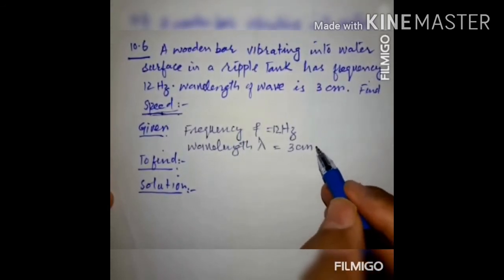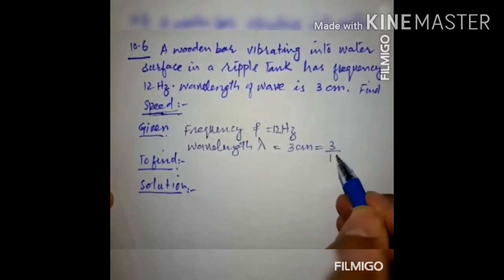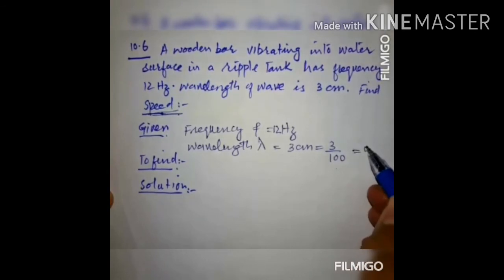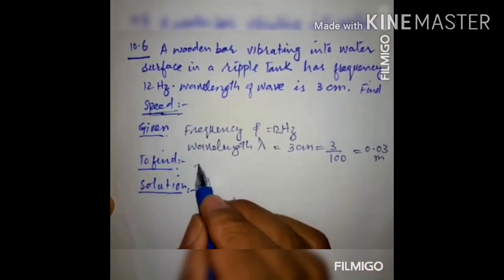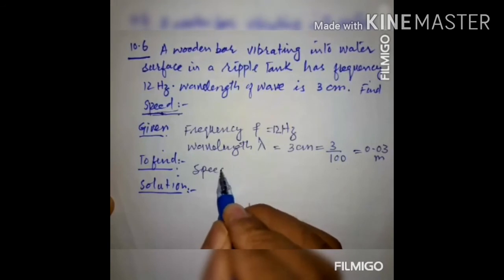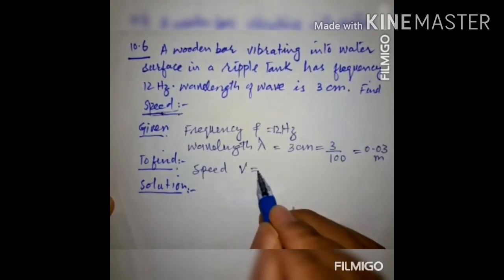By converting into meters, 3 over 100, which is equal to 0.03 meter. What we have to find is only the speed of the waves. This we have to find.